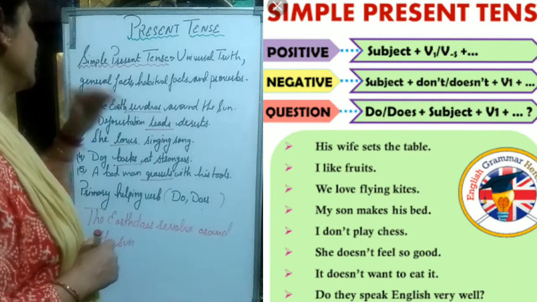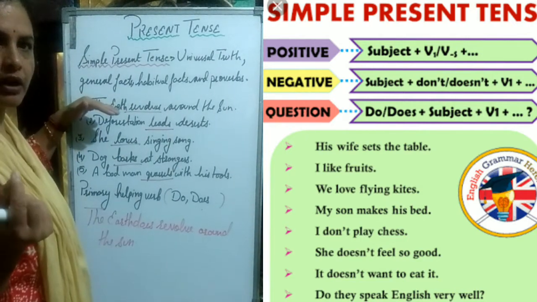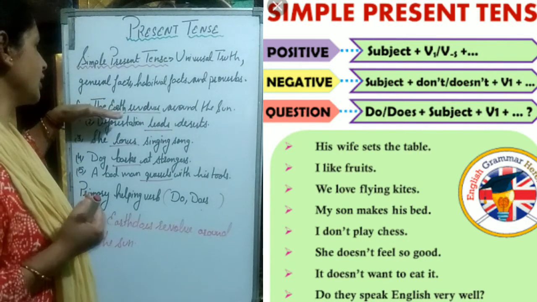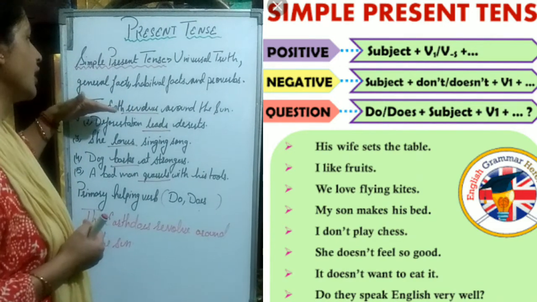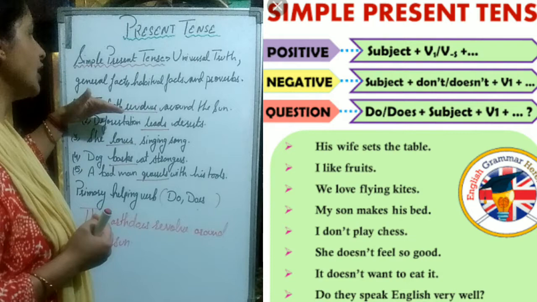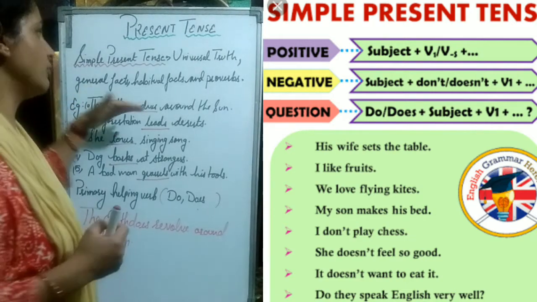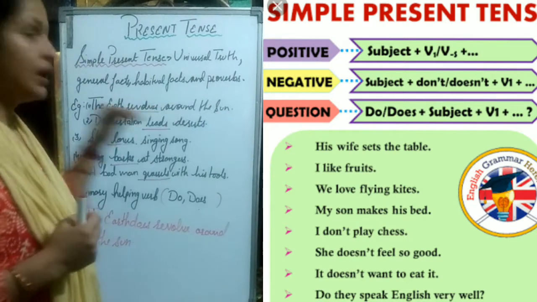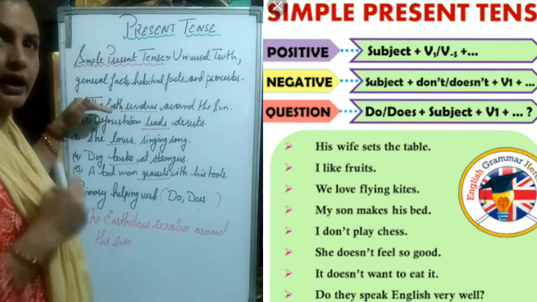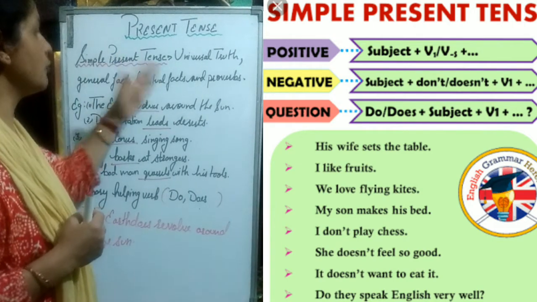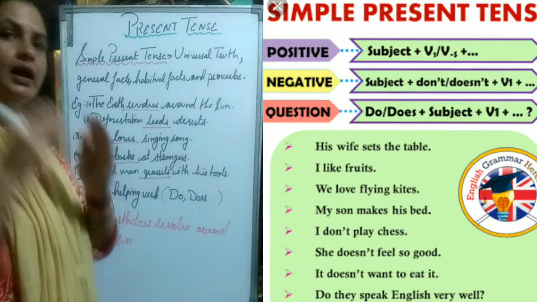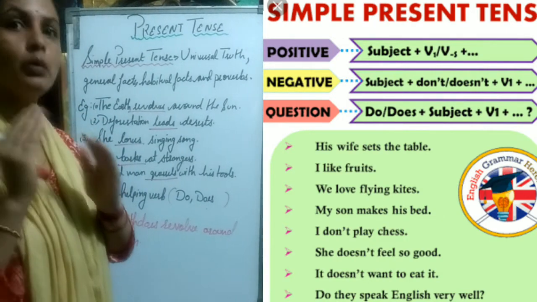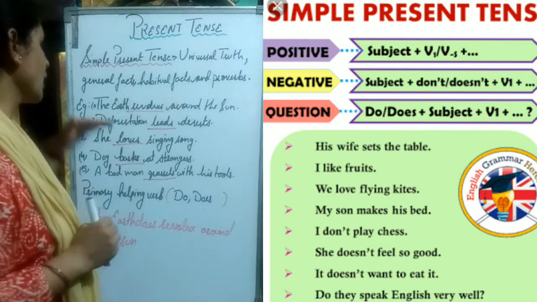Like the earth, where we are talking about only a single planet, but if we say nine planets, then what will be the main verb? Nine planets revolve around the sun. If we use do with it, nine planets do revolve around the sun. So in both cases we avoid the use of s with a plural subject.